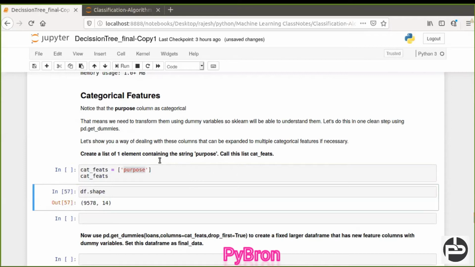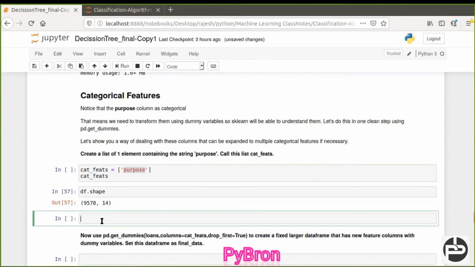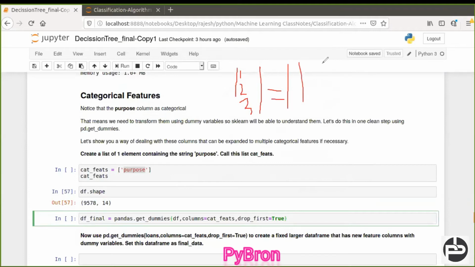Now just try to understand what I'm going to do. I'm going to use pd.get_dummies. How it is going to work, let me share my whiteboard. Let's suppose in a separate column there are three kinds of data, 1, 2 and 3. pd.get_dummies will create a separate column for each category: 1, 2, 3. Three columns are created, one for 1, one for 2, one for 3.